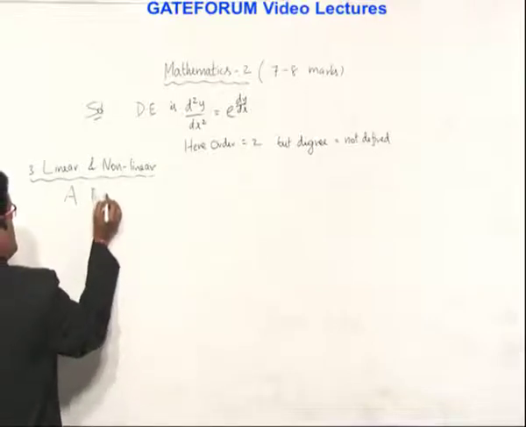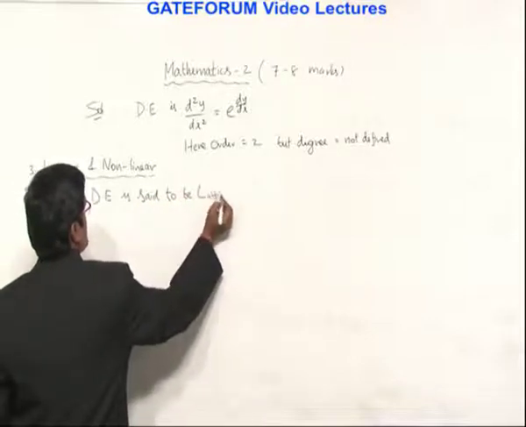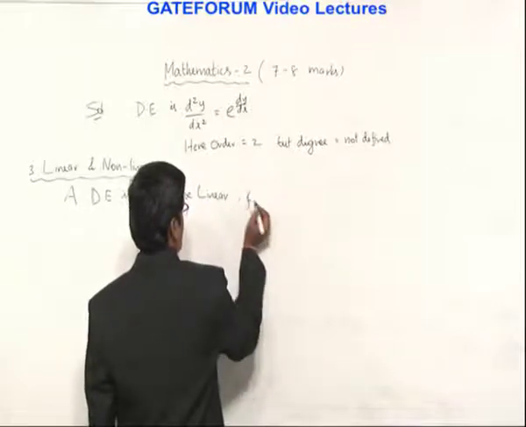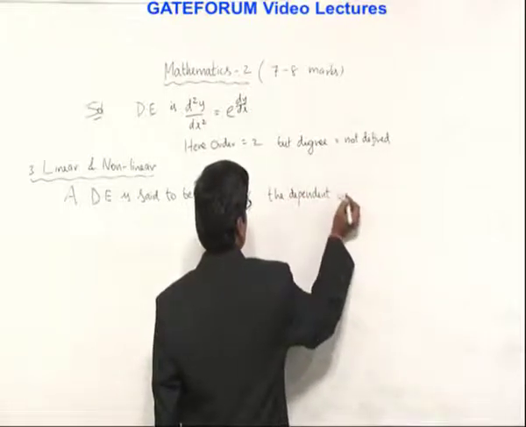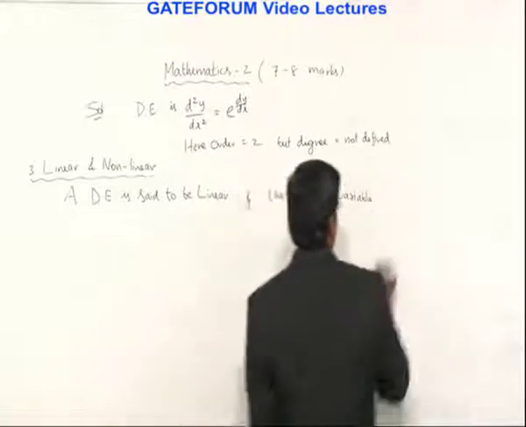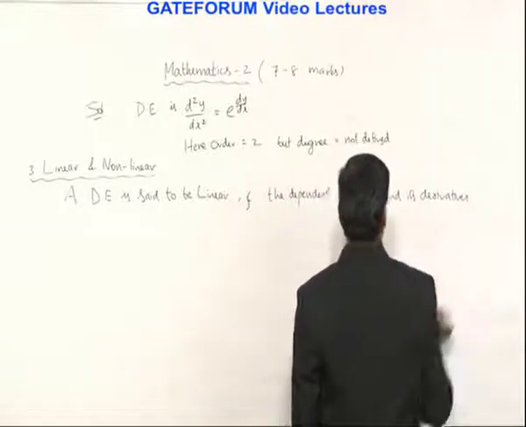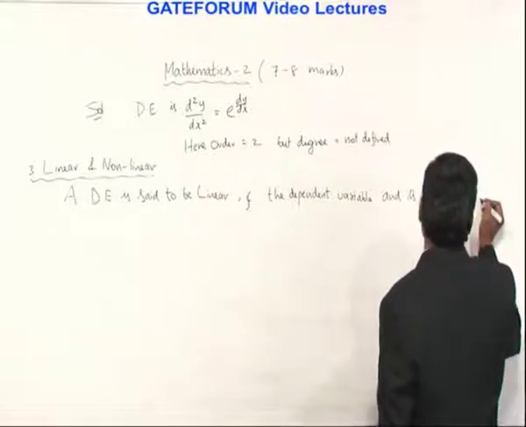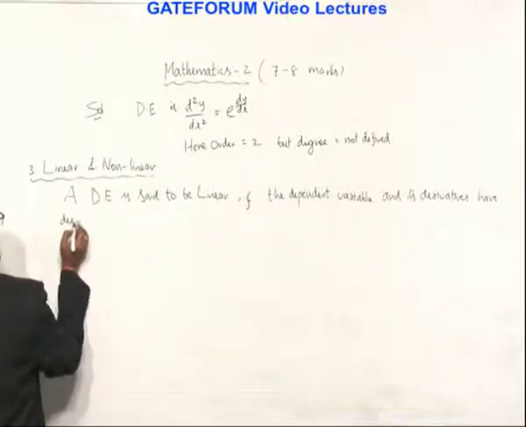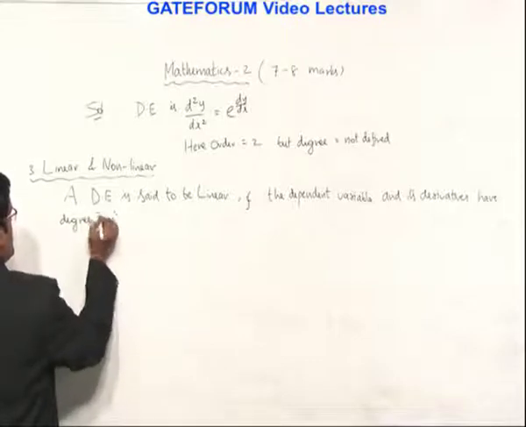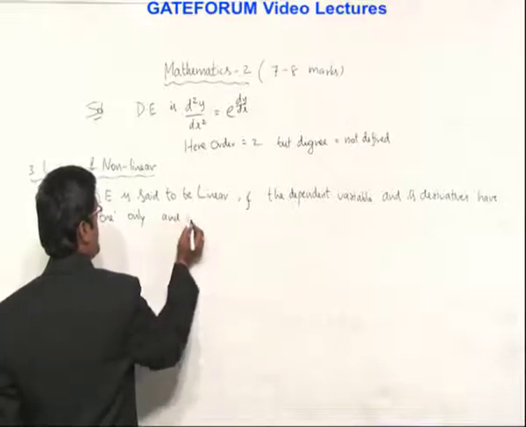A differential equation is said to be linear if the dependent variable and its derivatives have degree 1 only, and they are not multiplied together.